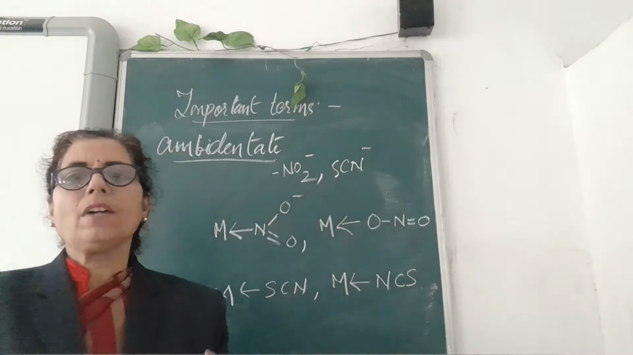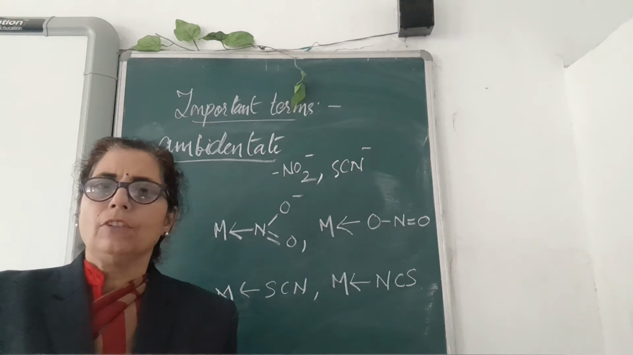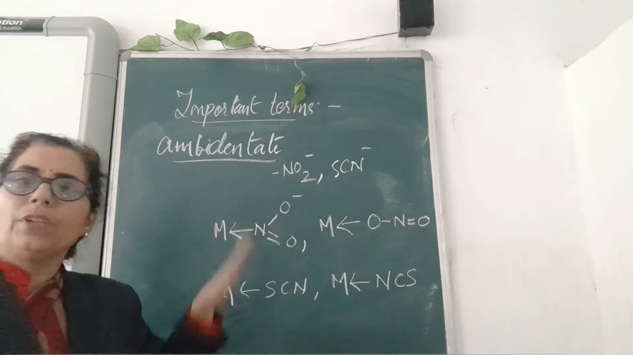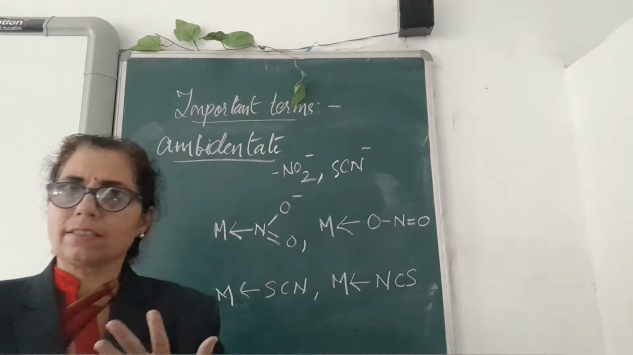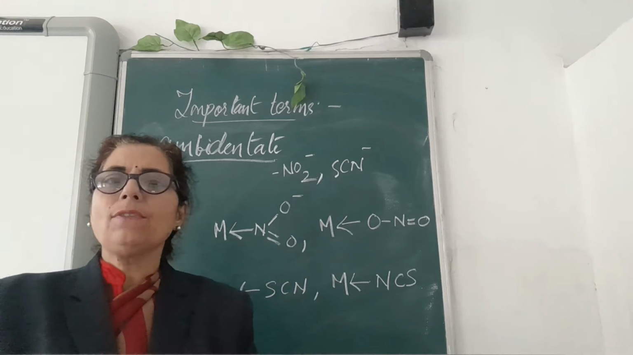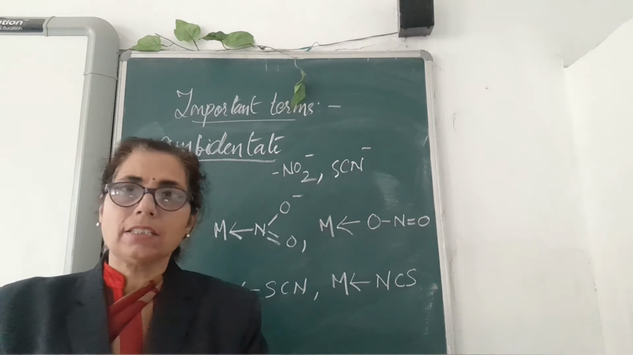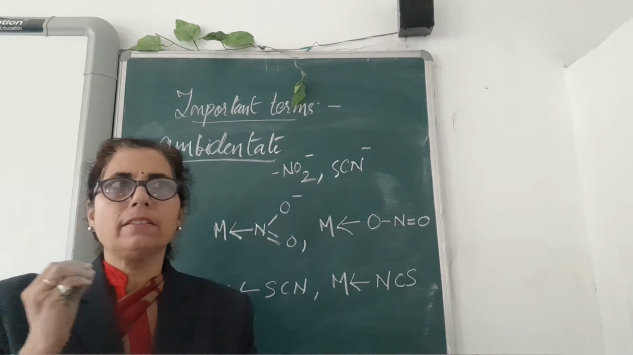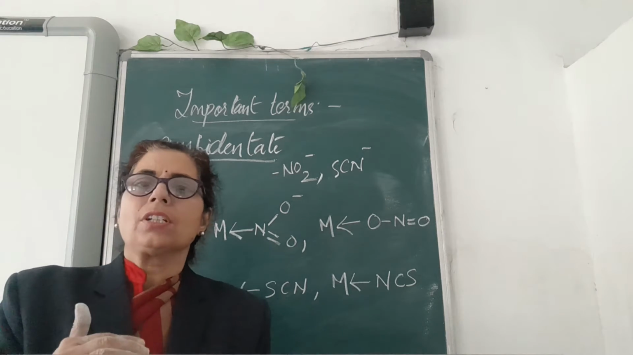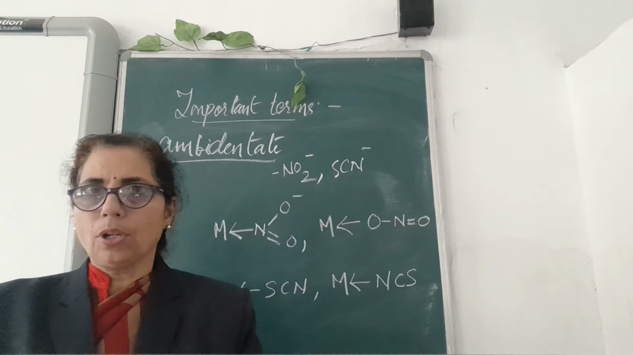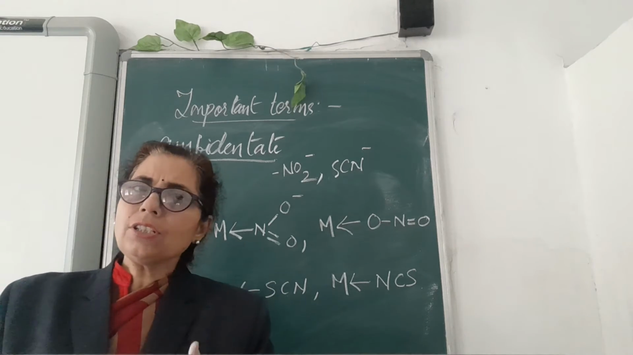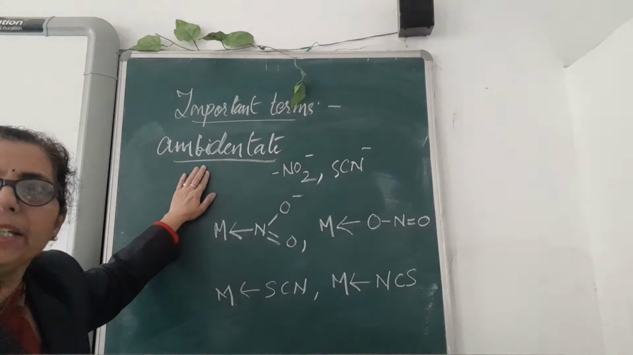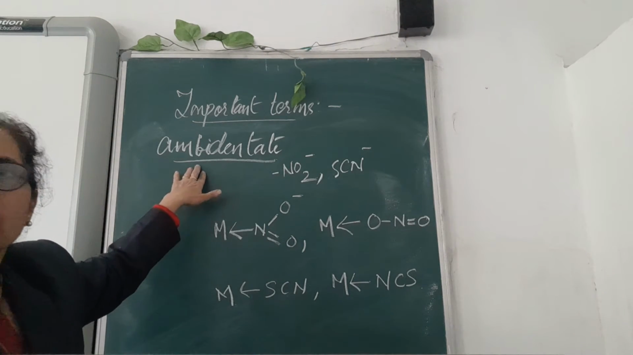Yes children, now our third point, that is the third term which we should know here, is ambidentate. We have already discussed the ligands and the central metal atom. We have also discussed the denticity, that means from how many points or how many atoms present in a ligand they can form a bond, that is the coordinate bond, with the central metal atom. In continuation of that, there is one more exceptional thing present here, ambidentate. You must be knowing this term.